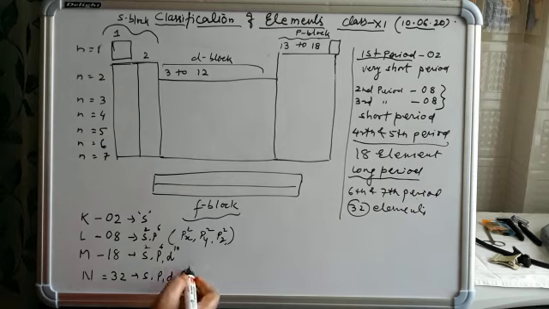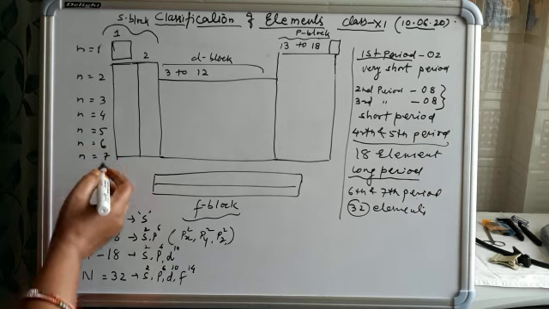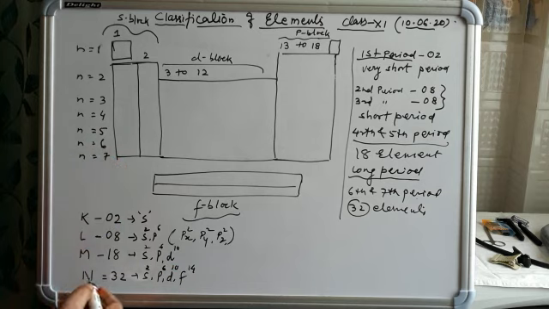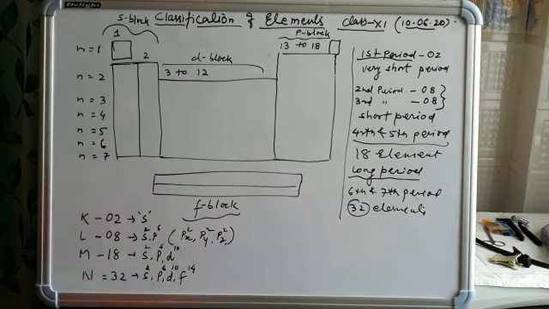We know that in f orbital total number of electrons is 14, in d total electrons 10, in p total electrons 6 and in s total electrons 2. So total number of electrons in N shell is 32. Similarly, the 6th and 7th period resemble the N shell, in which total number of elements is 32.